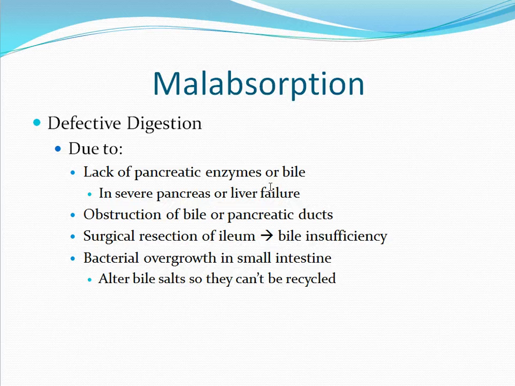It could also be due to obstruction of bile or pancreatic ducts so that the enzymes are not even reaching the duodenum. It could be due to a surgical resection of the ileum. This will result in a bile insufficiency. The ileum is where the bile salts are reabsorbed to be recycled by the liver. It could also be due to bacterial overgrowth in the small intestines. What happens is that the bacteria end up altering the bile salts so they cannot be recycled properly, and this will lead to a bile insufficiency.